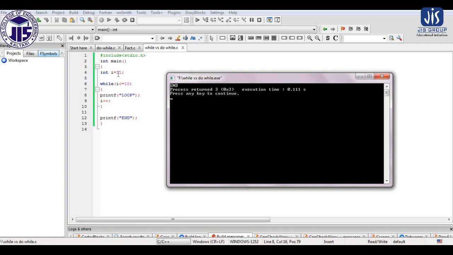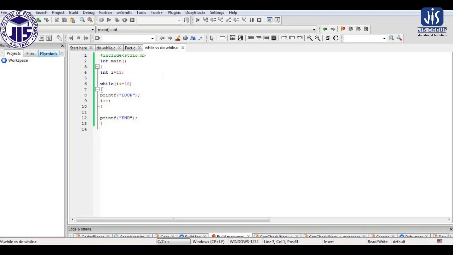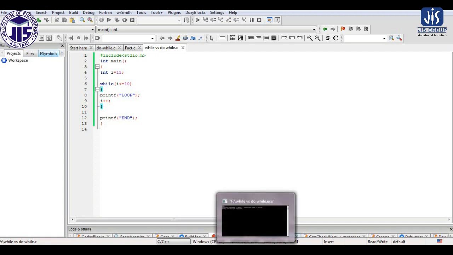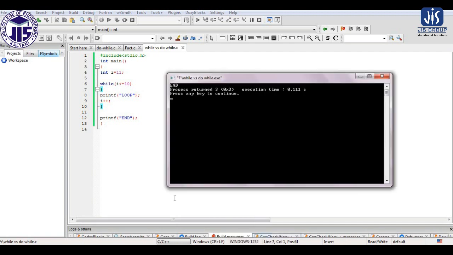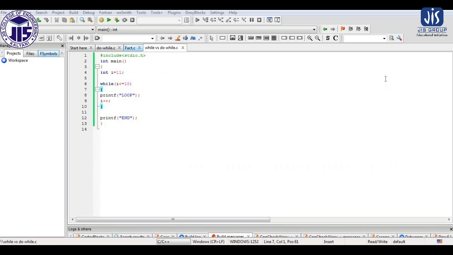Why does it happen? Because the value of i is 11. When it comes to the condition i less than or equal to 10, the condition is false. This is the body of the loop; the opening and closing parentheses represent the body of the loop. So the body of the loop has not executed, and it comes out of the loop and prints this statement. So from here we can summarize: in case of while, if the initial condition is false, then the loop will not execute at all.